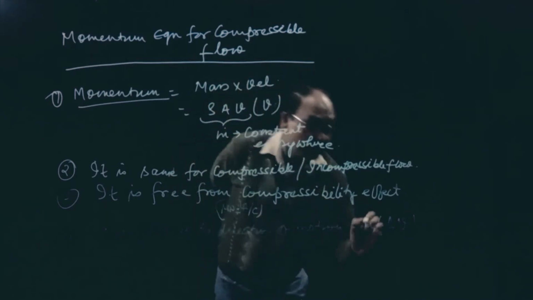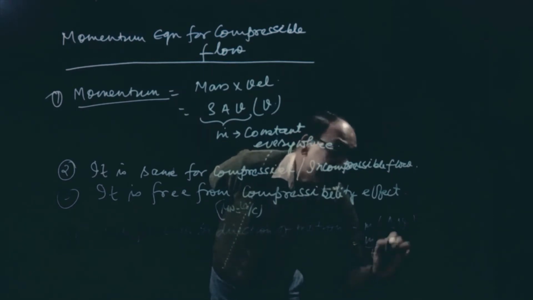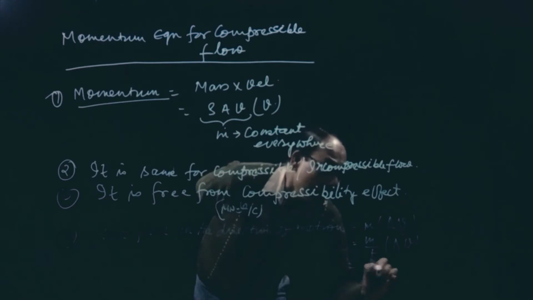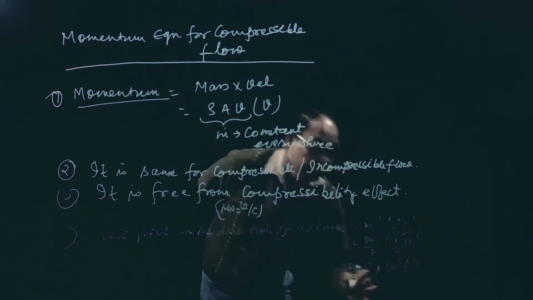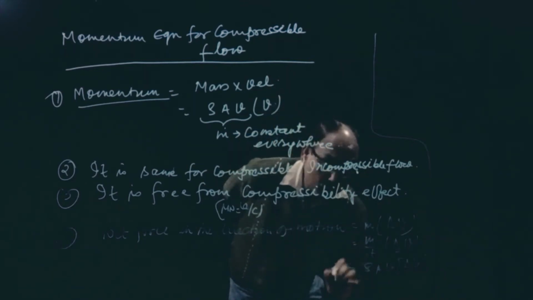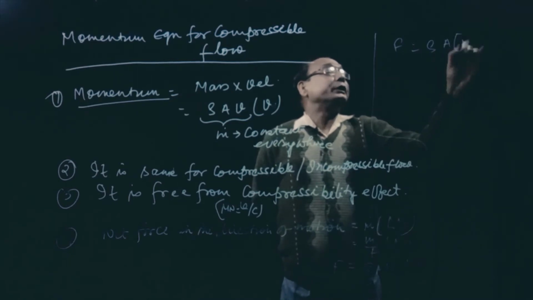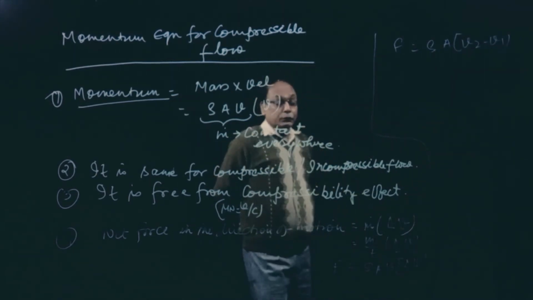So we can call it m by t into delta V, which is nothing but rho A V, times the change in velocity. So the net force F will be equal to rho A V into V2 minus V1.